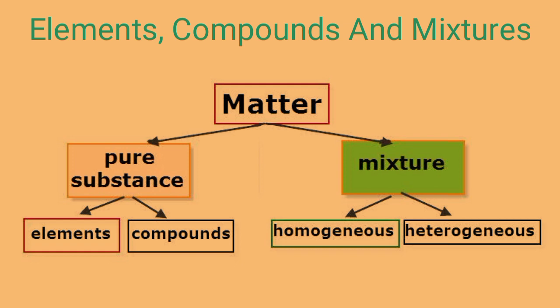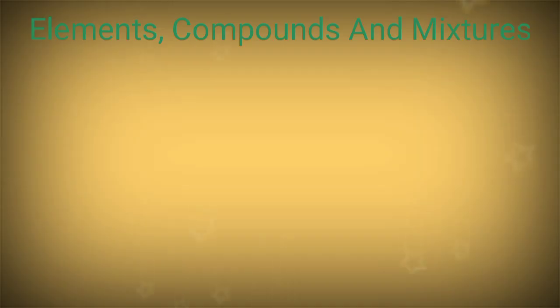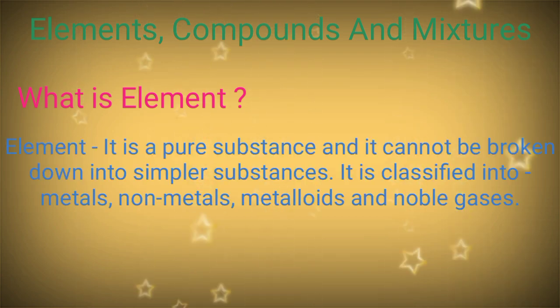In pure substance there are two things, elements and compounds. And in impure substance there is one thing, that is mixture. Mixture is of two types, homogeneous and heterogeneous. Now elements are of four types: metals, non-metals, metalloids and noble gases. Compounds are only one. Now we'll understand what is an element.